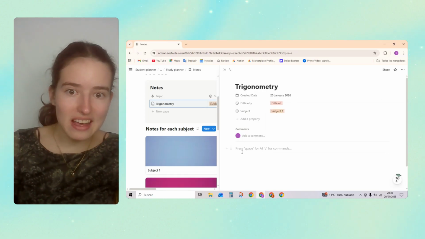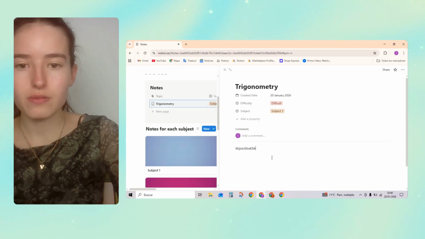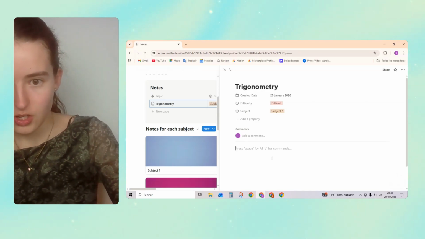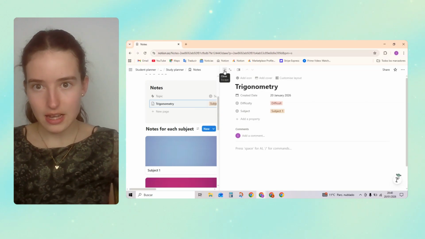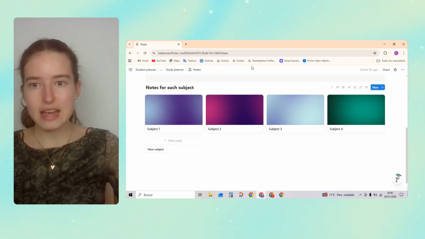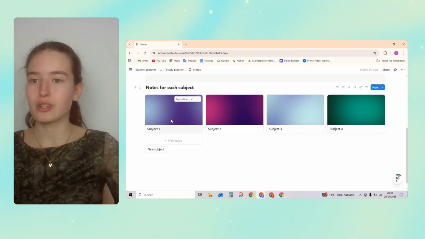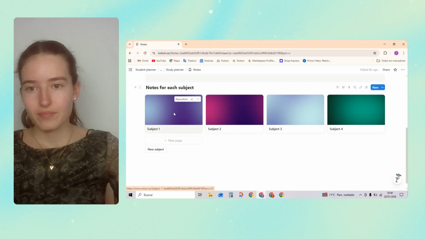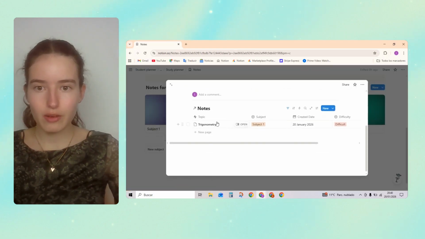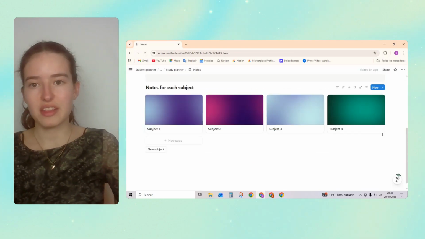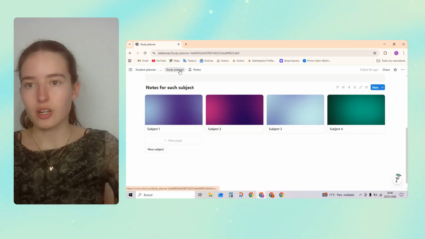And over here, you can write in your notes. So yeah, it's that simple. And over here, this would be like our notebooks. So here we've got our notes, and that's it. It's that simple, guys.